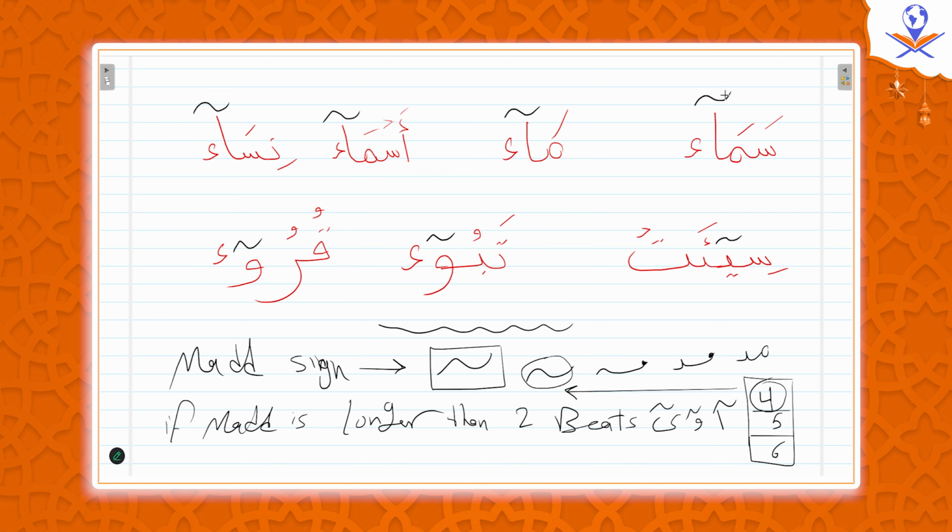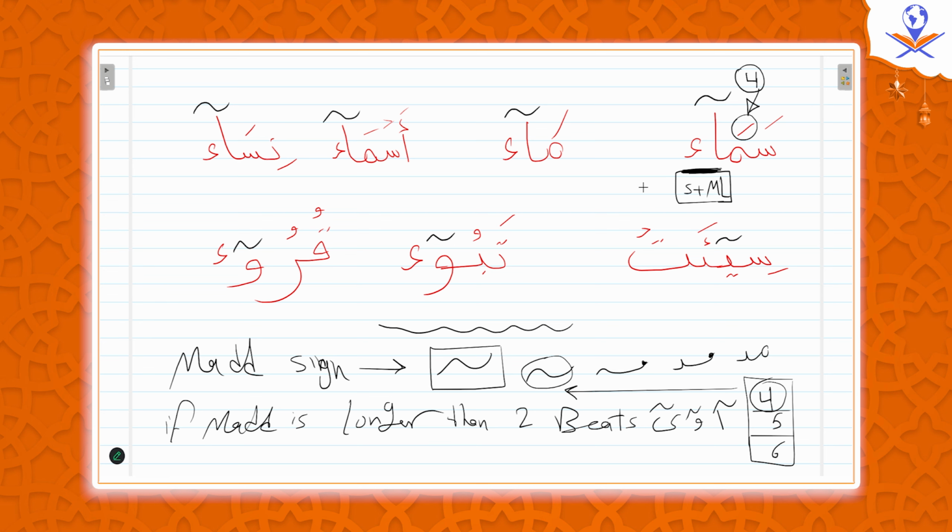Okay, now let's see. This is mad. Why? This is alif mad. Why? Because of the two conditions we know. It doesn't have any haraka, fatha, kasra, dhamma. It doesn't have even the sukun sign. And the previous has a fatha. This is alif, so the previous haraka is fatha. So in this case, we extend this fatha for how many beats? 4, not 2. Why 4? Because this is muttasil. Why is this muttasil? Because we have hamza and alif in the same word. We have mad letter, and after the mad we have hamza in the same word. So this is the condition of muttasil, connected. So extend this 4 beats.